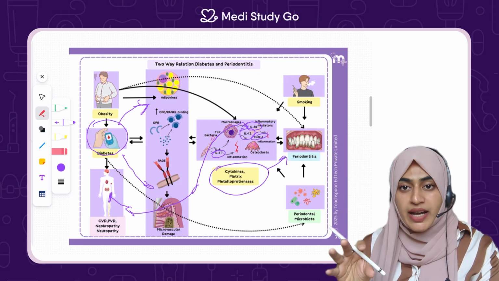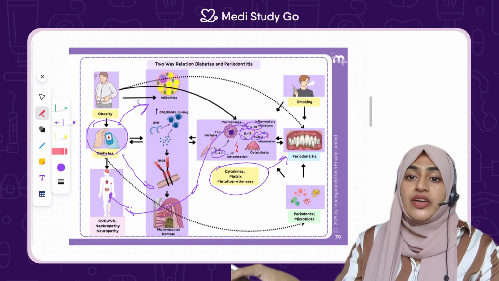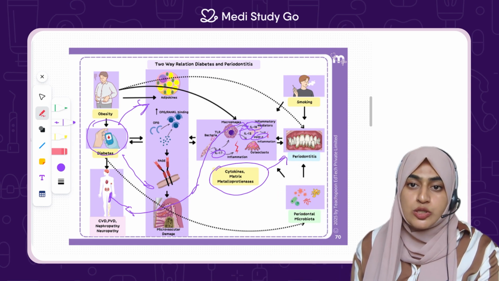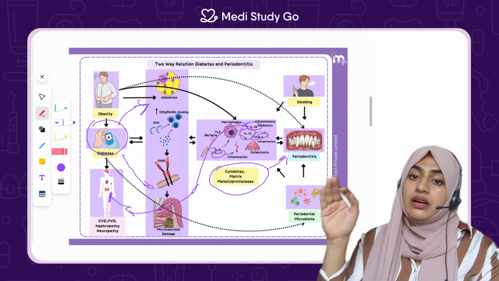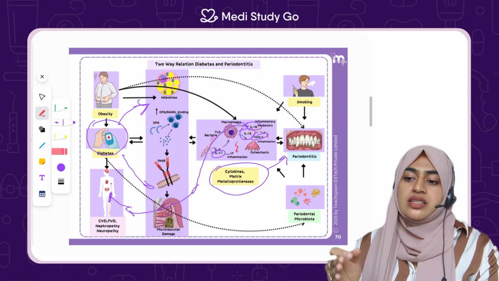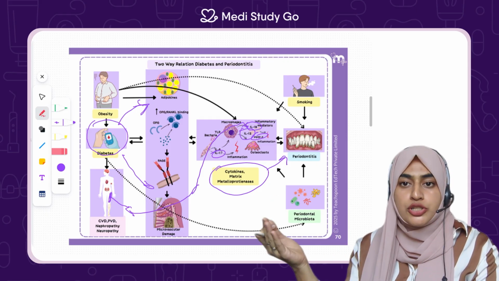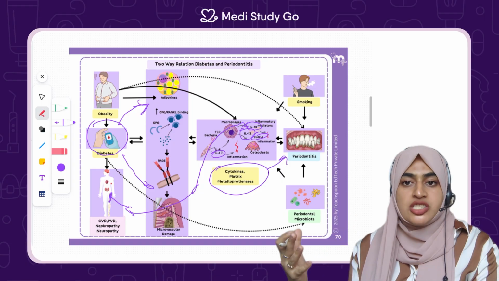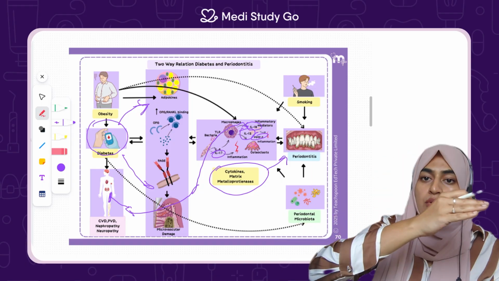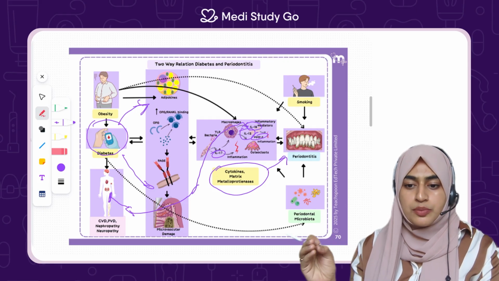So these cytokines enter into the bloodstream, go into the different parts of the tissue, and affect the insulin secreting cells to reduce the synthesis of insulin, as well as affect the insulin signaling pathways. This worsens the hyperglycemia, which leads again to increased production of more AGEs, that is advanced glycation end products, and that in turn goes and binds to the RAGE of every cell in the body, and it causes disruption on its own.